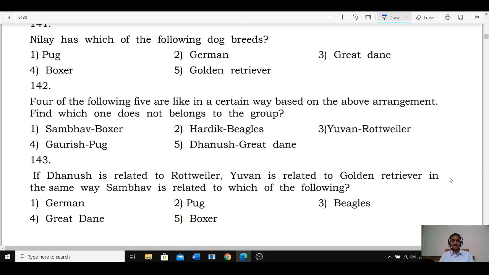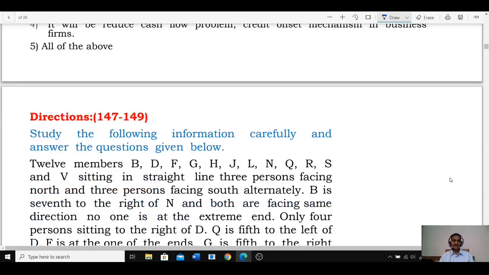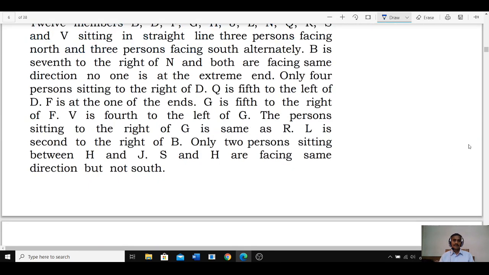Next one, question numbers 147 to 149. Now in this 147 to 149, tell me what is the information we have. Now this is regarding 12 persons who are seated in a straight line. All the persons were seated in a straight line.